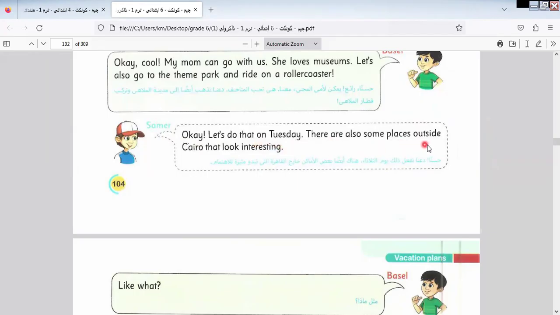There are also some places outside Cairo that look interesting. This is the expression "look interesting." This is an important expression, you must know it. Okay, let's go to another item here.